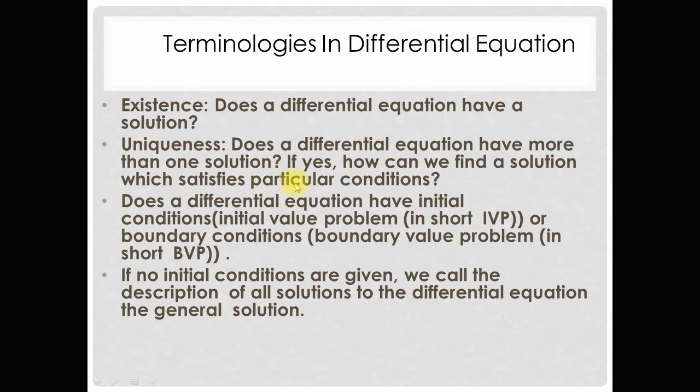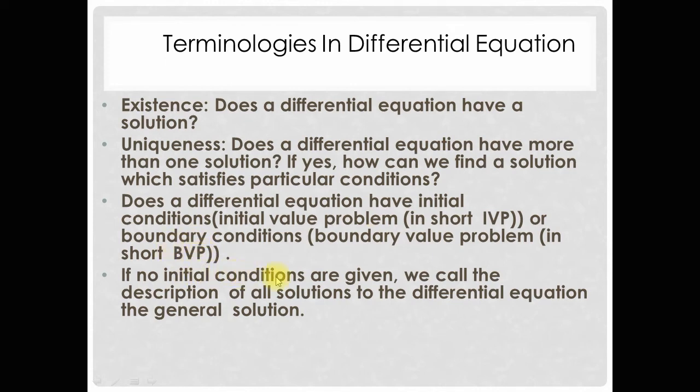In this video lecture, I will tell you about the solution of the differential equation, but first of all, we will discuss the classification of the first order differential equation. Third, does a differential equation have initial conditions? A differential equation which has initial conditions is called an initial value problem, in short IVP. Otherwise, it may have boundary conditions. If a differential equation has boundary conditions, then the problem is called a boundary value problem, in short BVP.